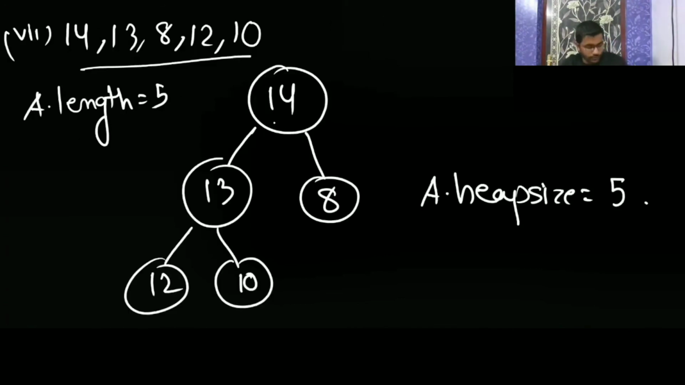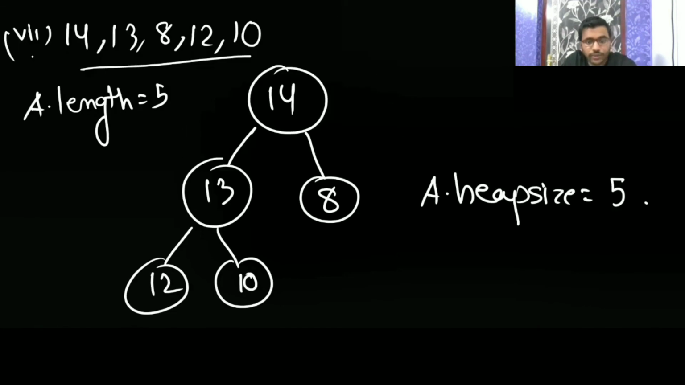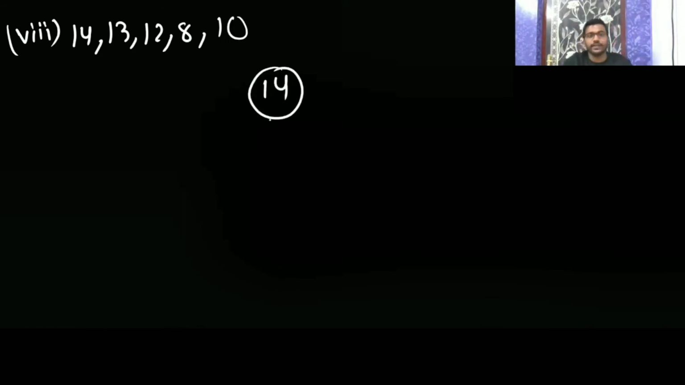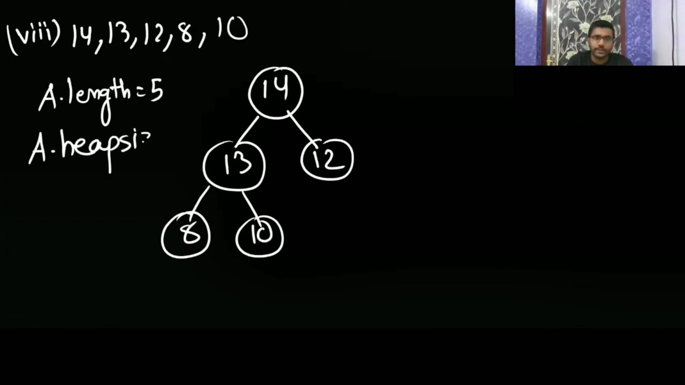Now next is your 13. Now you take the number. So numbering is going to your 8. It is having 14, 13, 12, 8, 10. So first is going to your 14, then 13, 12, then 8, then 10. It is again following the heap property. So A dot length is going to your 5 and A dot heap size is going to your 5. All the elements are satisfying the max property.